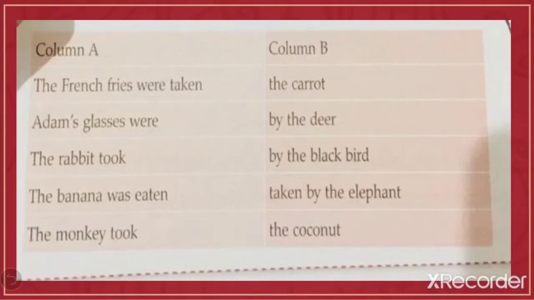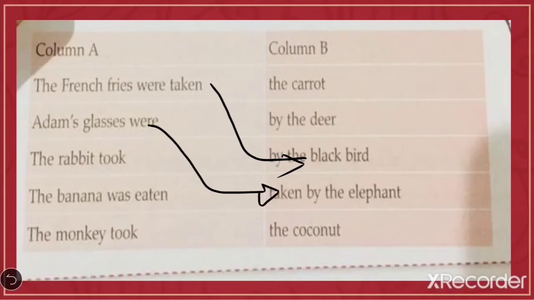The French fries were taken. Here the word taken is already given, so taken the carrot is not correct. Taken by the deer, taken by the blackbird, taken by the elephant. Here the word taken is already given to you. Taken the coconut. So here we'll match taken by the blackbird. The French fries were taken by the blackbird. Adam's glasses were taken by the elephant.